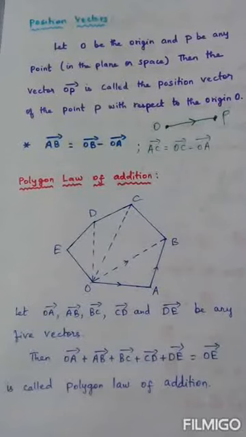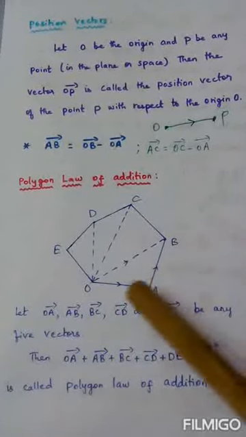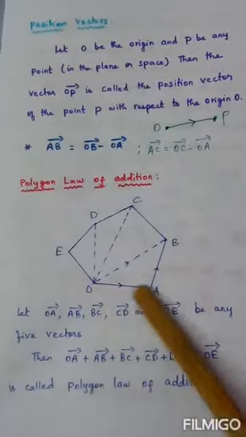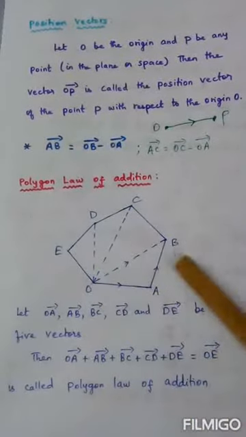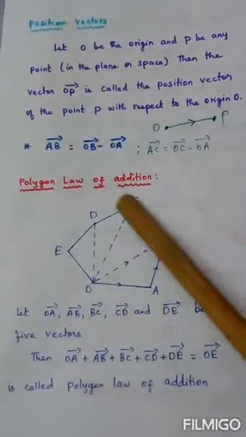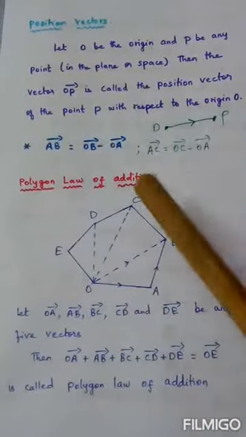So what does this law say? Let us see this law with the help of this diagram. Definitely this is a polygon, right? Because how many sides is it having? 1, 2, 3, 4, 5, 6 sides it is having. So I can call this a polygon. Yes or no? 6 sides means I can even call it a hexagon. Anyway, it is a polygon.